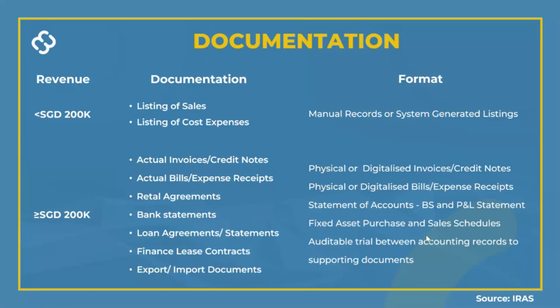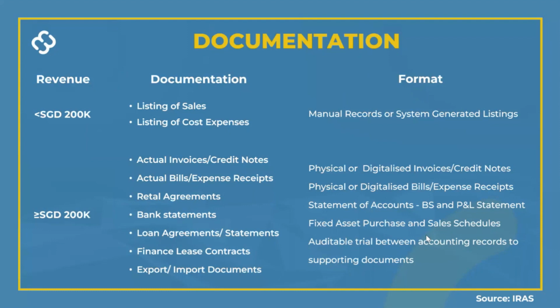Now, if you have turnover of more than $200,000, then the list of documentation is more robust. As you can see here, you need to keep the actual sales invoices, the credit notes, the actual purchase bills, expense receipts, rental agreements.